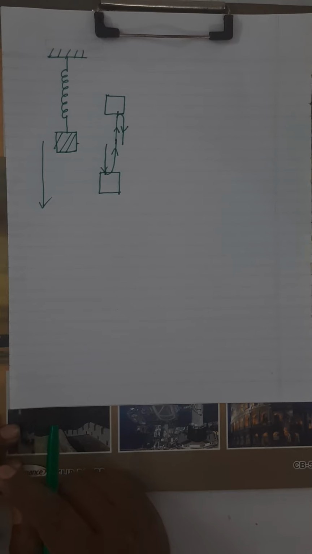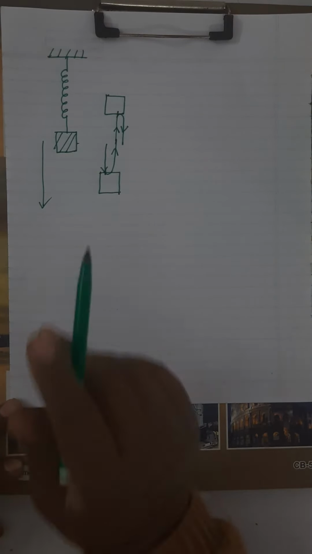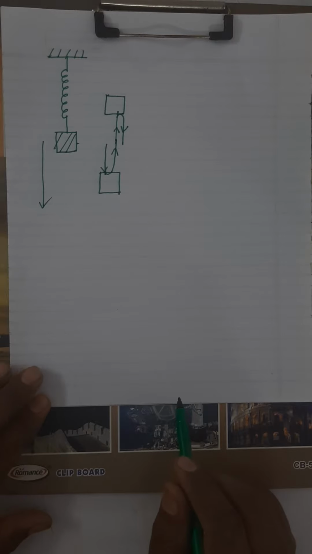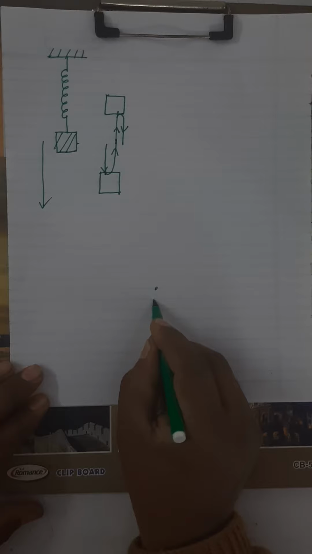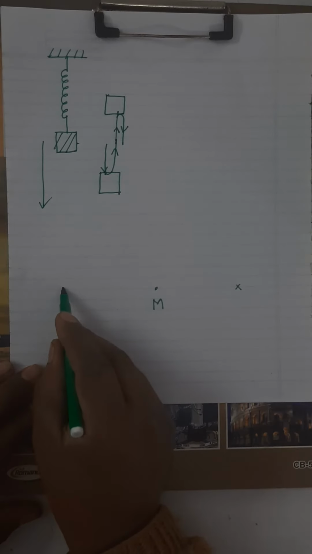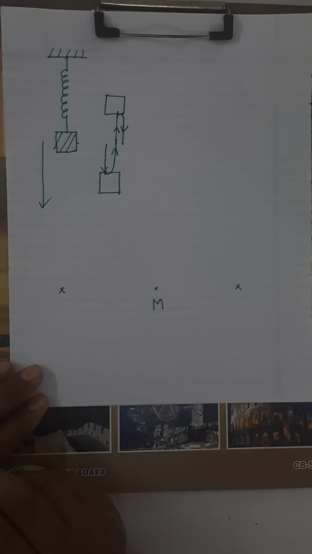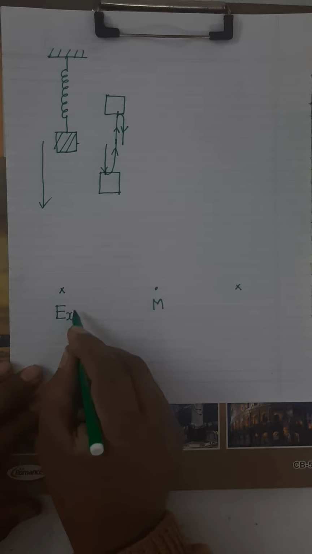Now, see here, this motion always occurs under the influence of a restoring force. You can see here, for example, this is the mean position, and suppose the motion is confined between these two limits, which we call the extreme positions.